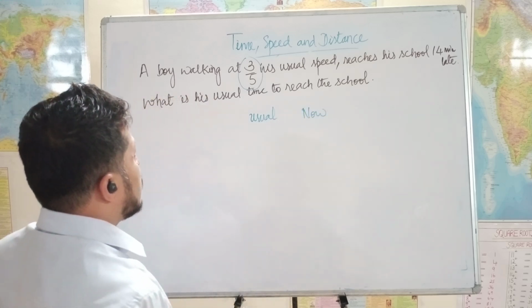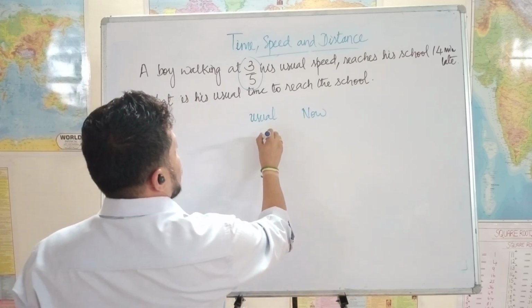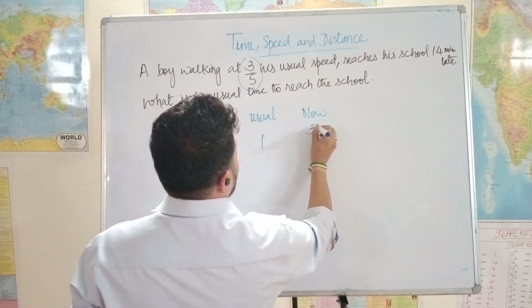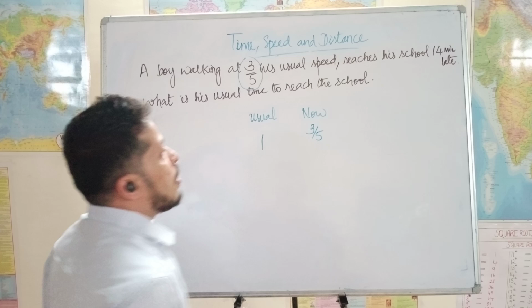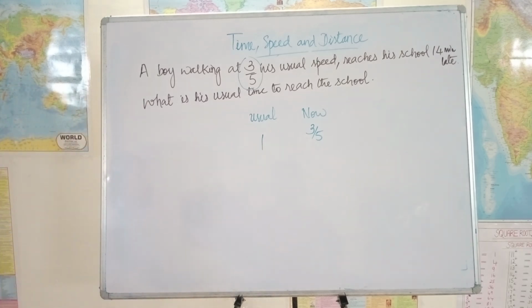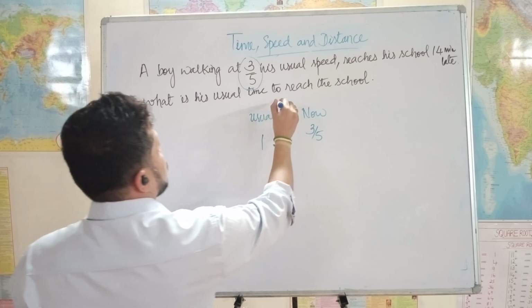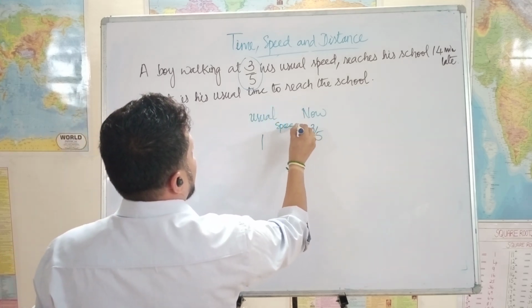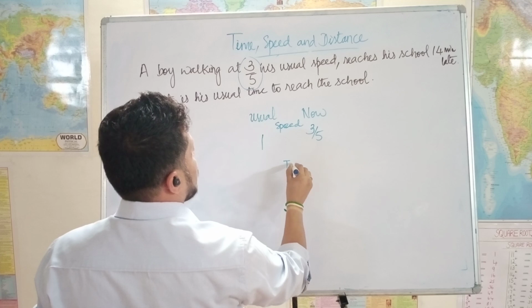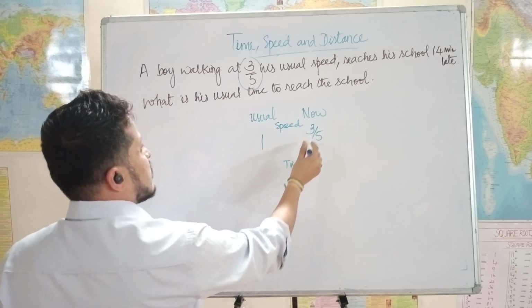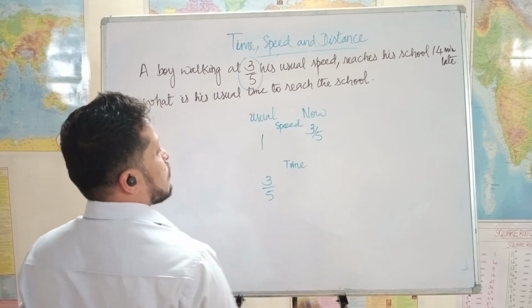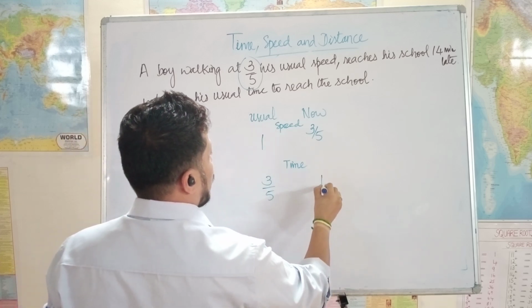See, usually, let's say he was going at speed 1. Now he is going at 3/5 of his usual speed, right? Now this is about speed. What about time? Time will be inversely proportional, right? That means this time he would be taking, earlier if he was taking 1 by 3/5 of time, now he will be taking 1 amount of time.